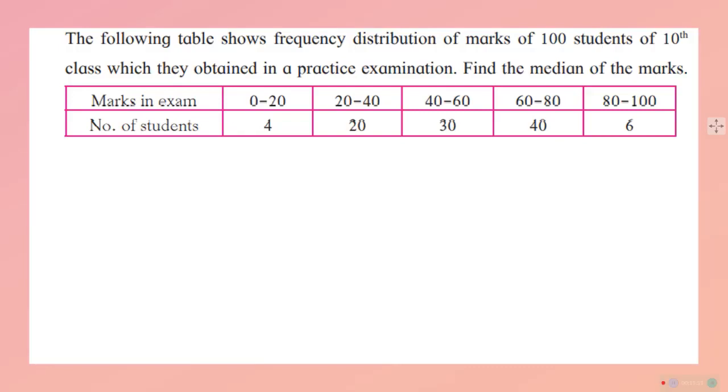This is the data given and you are asked to find the median marks. This is a practical situation, which may happen to you too, or which a class teacher always deals with. Number of students, if I calculate 4 plus 2, 24 plus 30, 54 plus 40, 94 plus 6, 100. So n is equal to 100, I know very clearly. Okay, when we are talking about the median, we should have an idea about n upon 2, which is equal to 50, so the 50th will be the median.